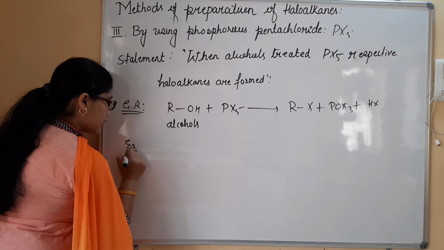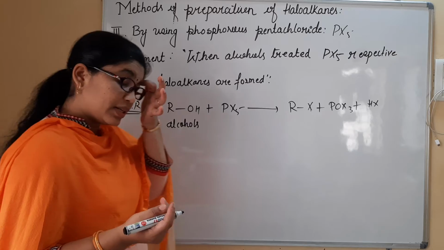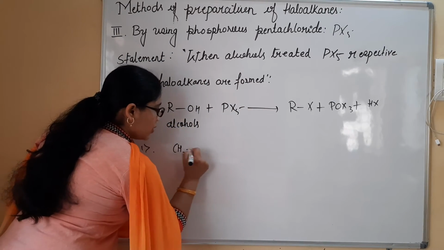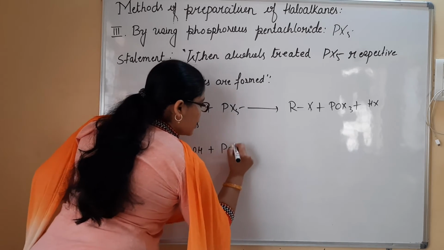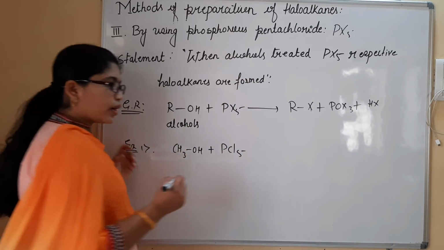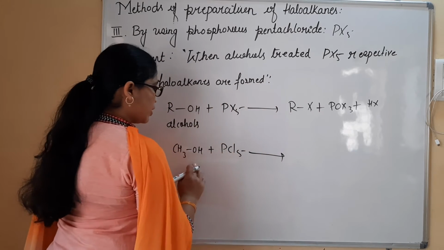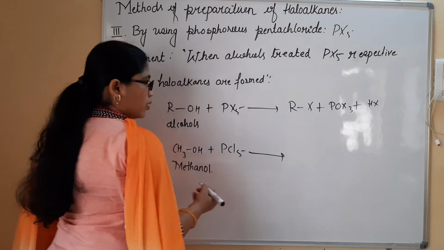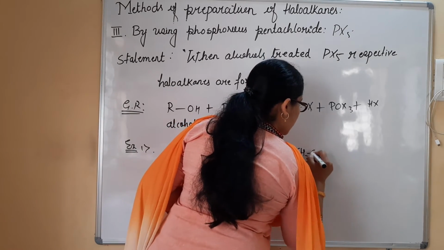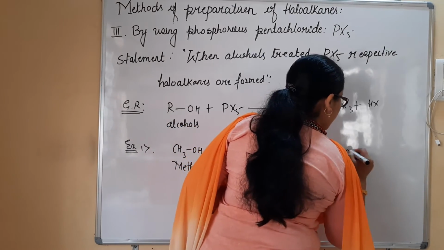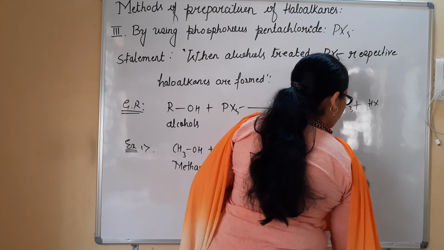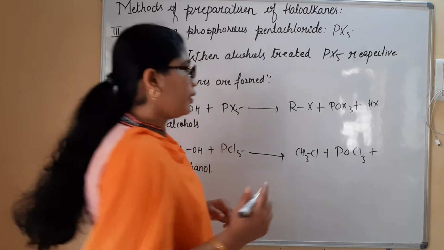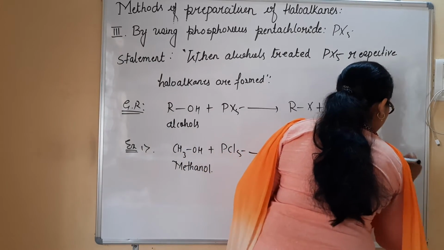Let me consider an example. First example, again a simple example of methanol, that is CH3OH plus PCl5. Phosphorus pentachloride is going to be treated with methanol. Then I am going to obtain CH3Cl, methyl chloride, then POCl3, phosphorus oxychloride, and HCl.